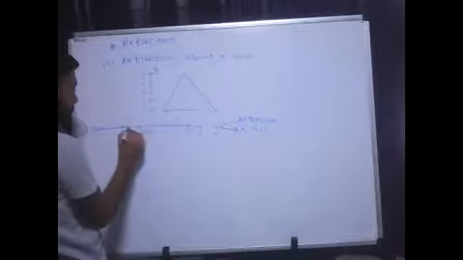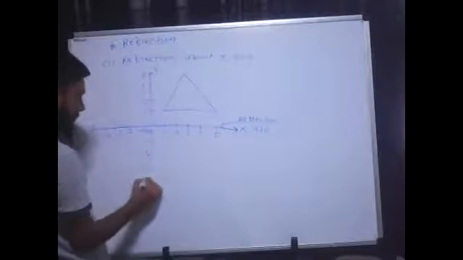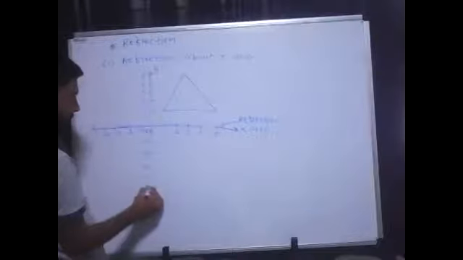So this is -1, -2, -3, -4. Here -1, -2, -3, -4, and -5. So let's say this is my original object and this is the reflection axis about which I am trying to reflect the object. So where will I get the reflected object? In which quadrant will I get the reflected object?